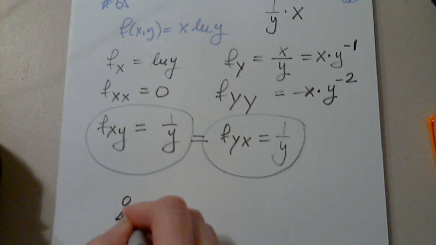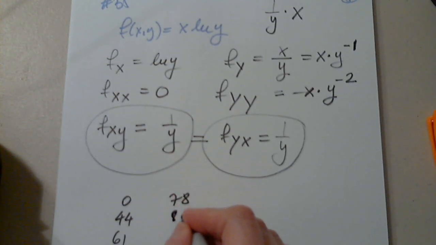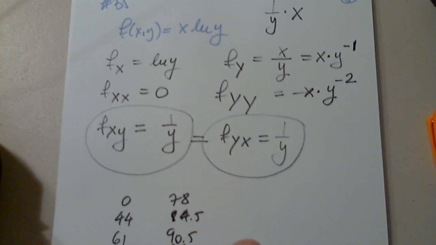So 0, 44, 61, 77, and 81. And we have 78, 84.5, 90.5, 96.0, 96.5. Okay, so we go to the calculator, go to stats, and we want to edit.